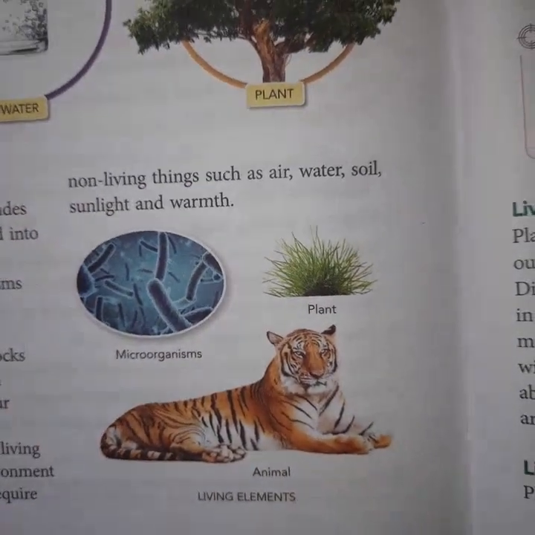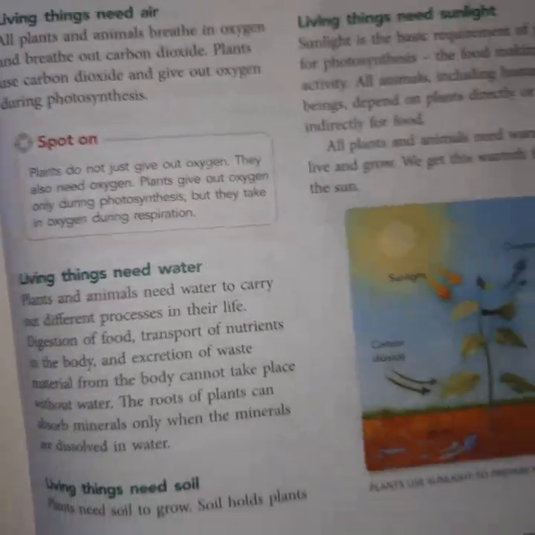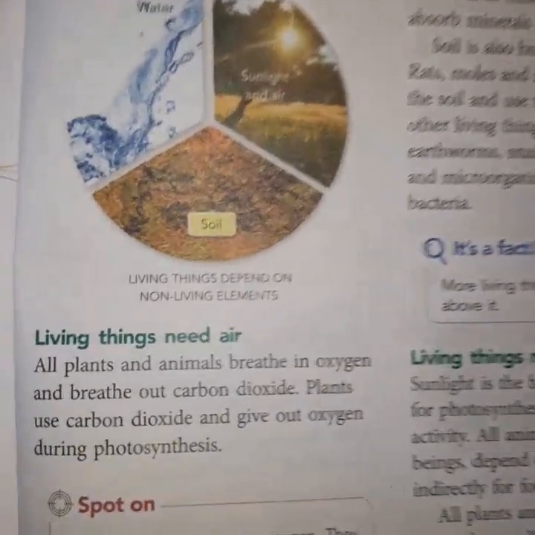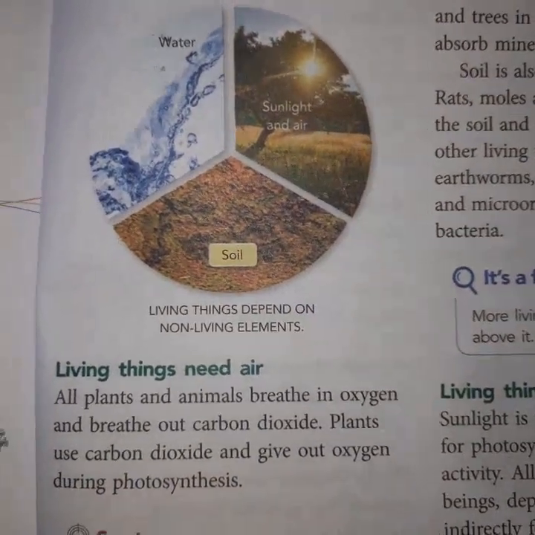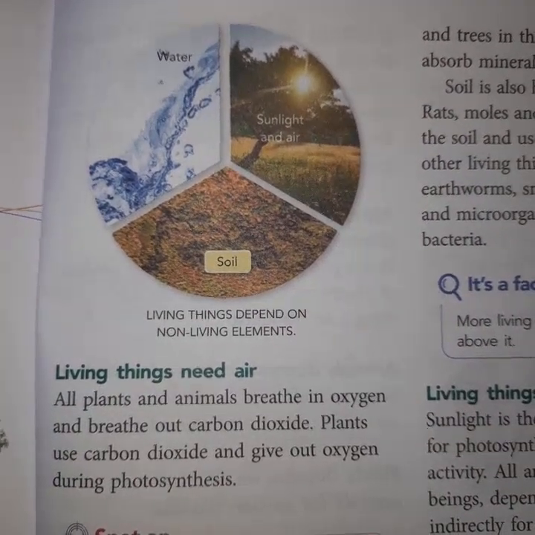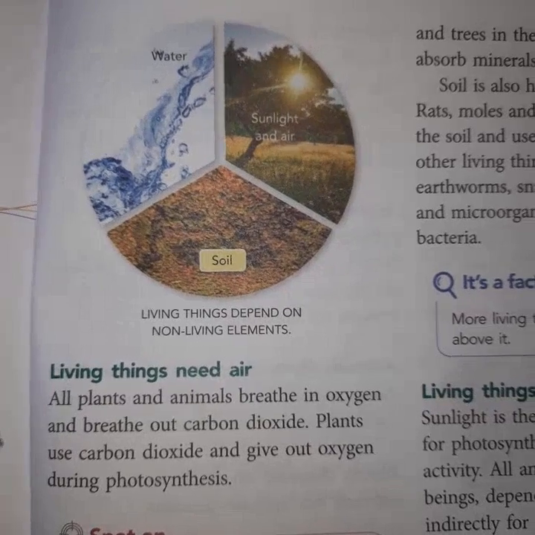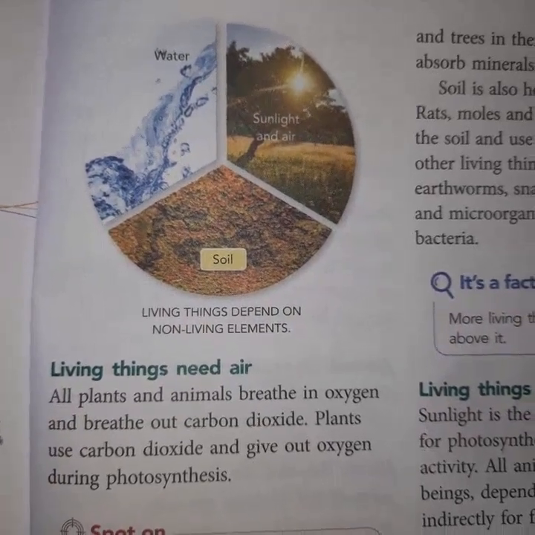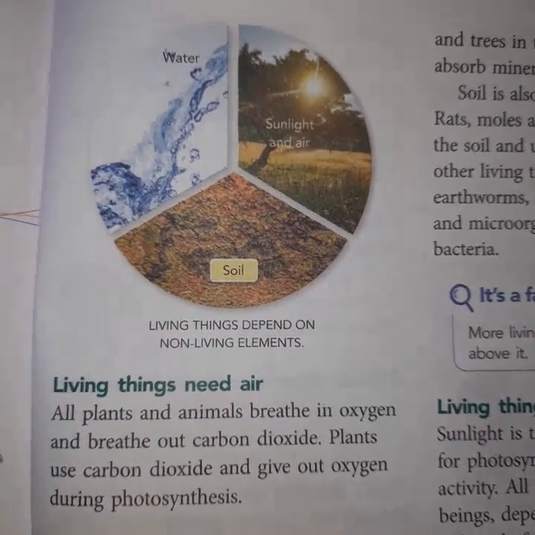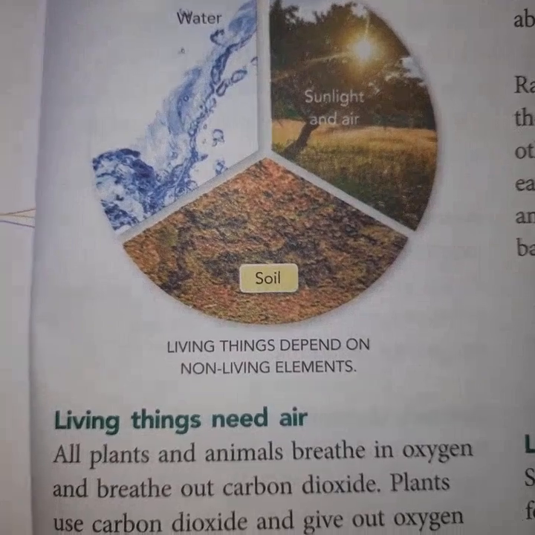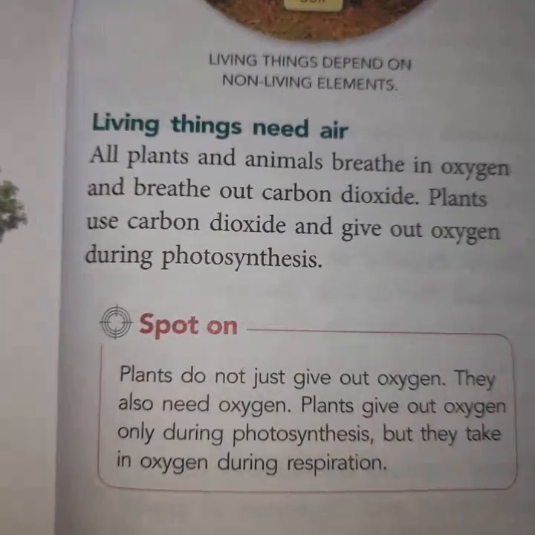Now see next page, page number 63. Now see one diagram is given. So living things depend on other non-living elements. It is schematically shown with the help of a diagram. You can see the picture of water, you can see the picture of sunlight, and you can see the picture of soil.